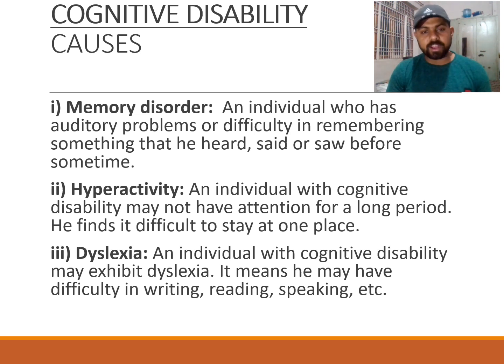Then the second one is hyperactivity. An individual with a congenital disability may not have attention for a longer period. He finds it difficult to stay in one place. You definitely have some children in your class like this.